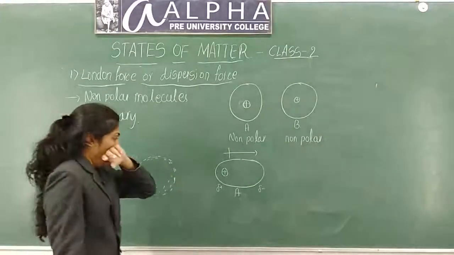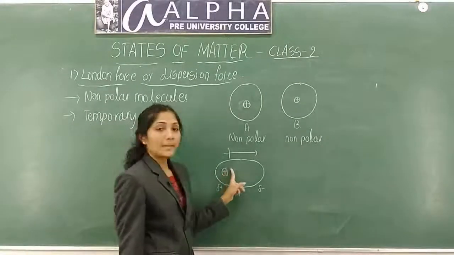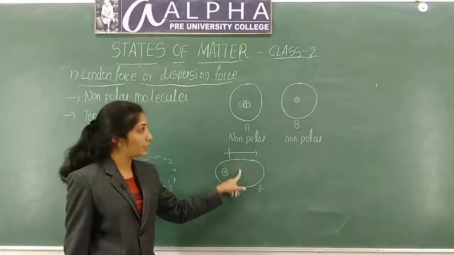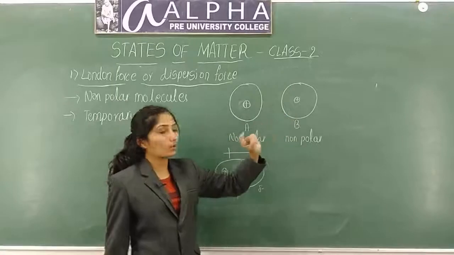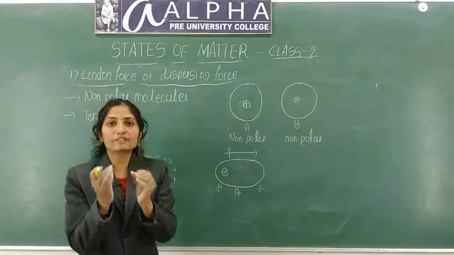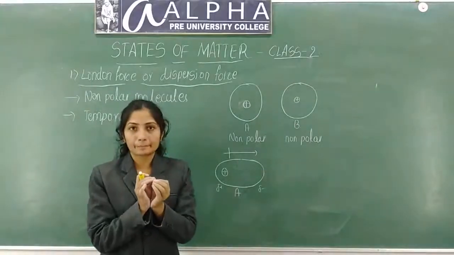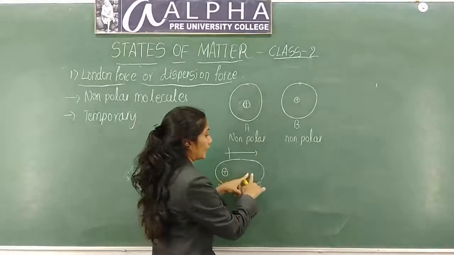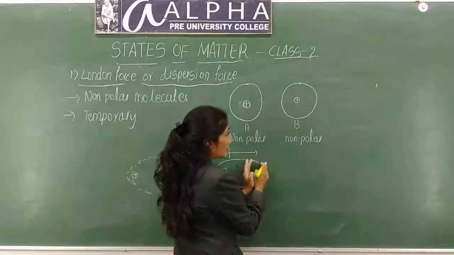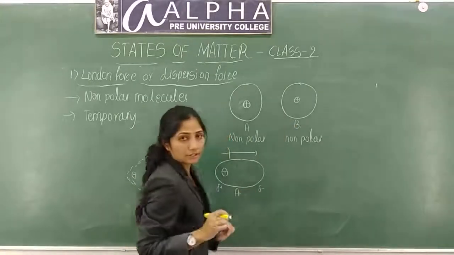Okay. Now what will happen? This dipole will induce a dipole in this molecule, or it will induce polarity in B. B is very near to A, and this side contains negative charges. So this will attract positive charge in this.